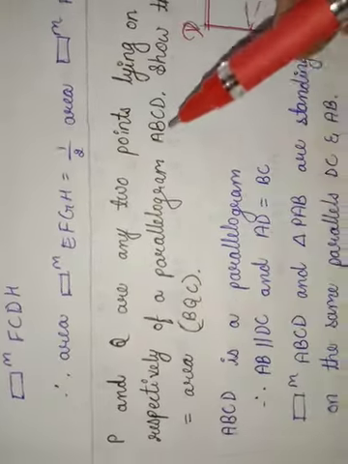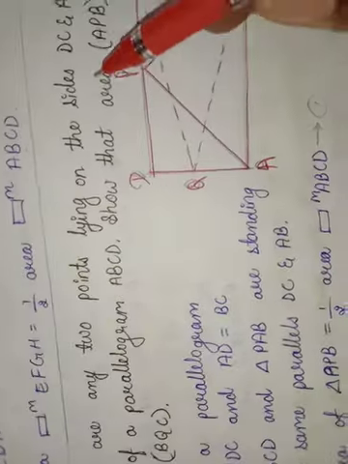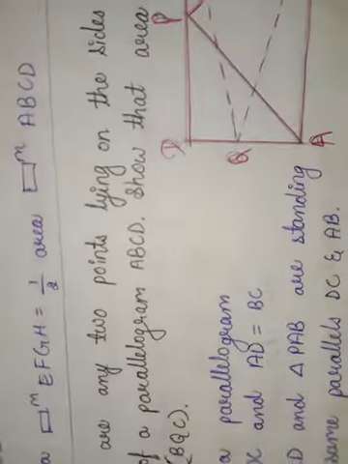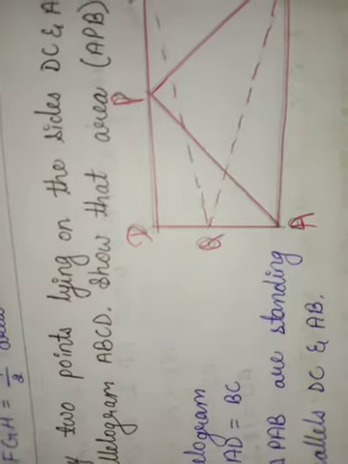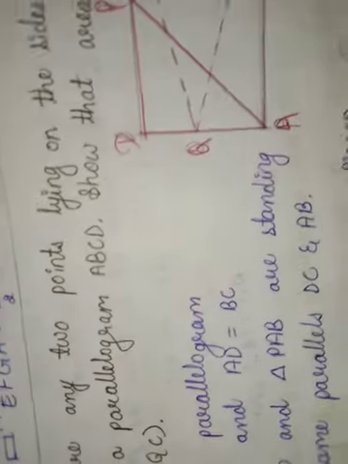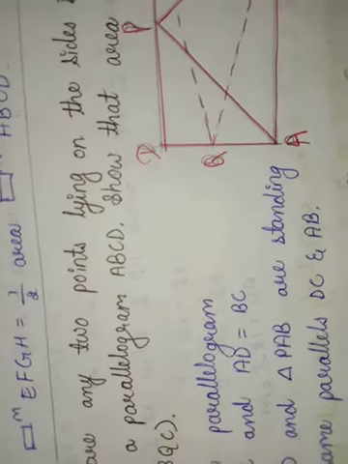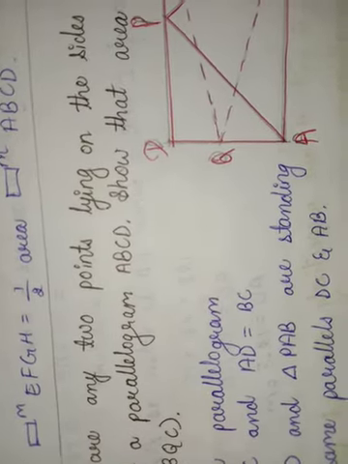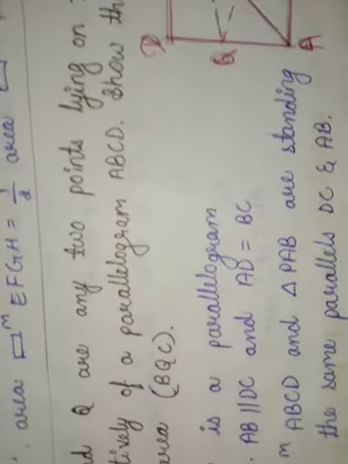P and Q are any 2 points lying on the sides BC and AD respectively of a parallelogram ABCD. Show that area of triangle APB is equal to area of triangle BQC, that we have to prove.